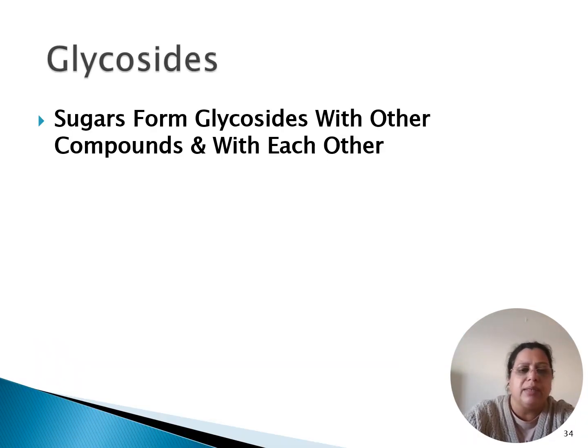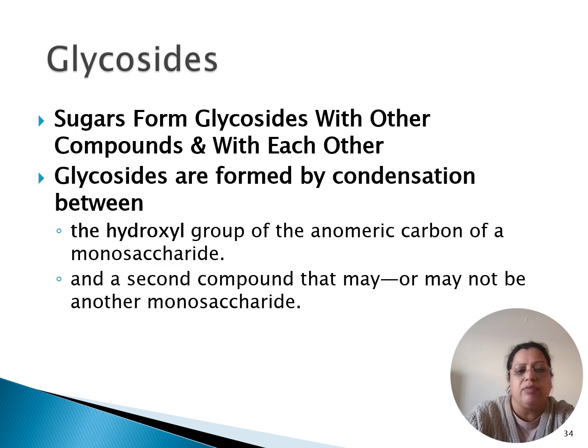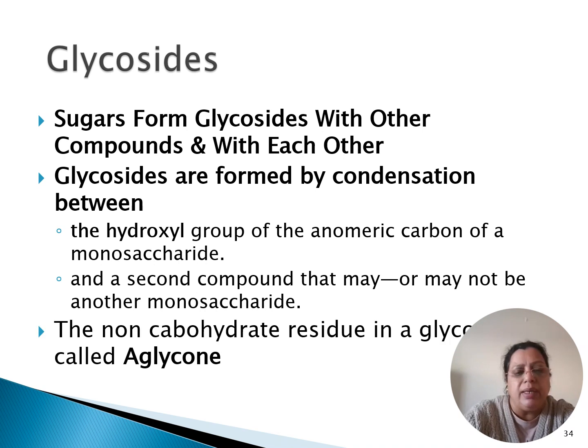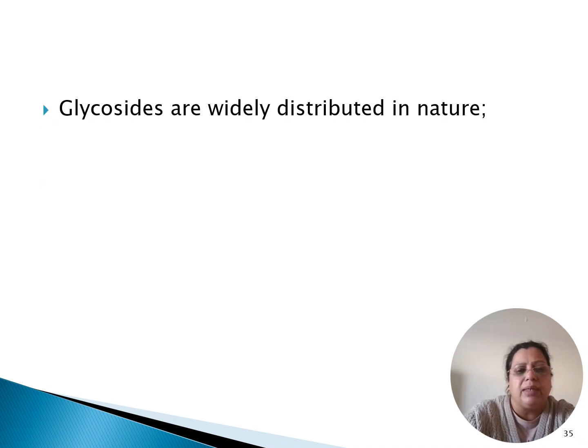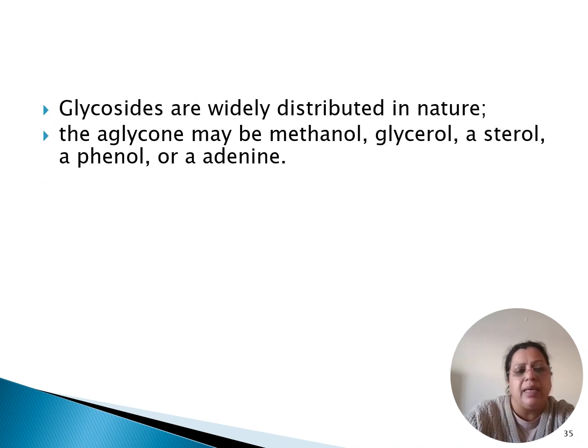Going over to glycosides, sugars form glycosides with other compounds and with each other. Glycosides are formed by condensation between the hydroxyl group of the anomeric carbon, the C1 of a monosaccharide, and a second compound that may or may not be a monosaccharide. When it is not a carbohydrate residue, it is known as an aglycon. These glycosides are widely distributed in nature, and this aglycon, or the non-carbohydrate residue, can be an alcohol, a glycerol, a steroid compound, a phenol or adenine.